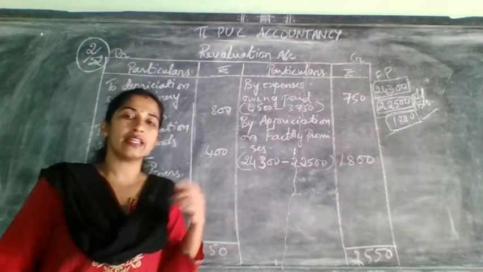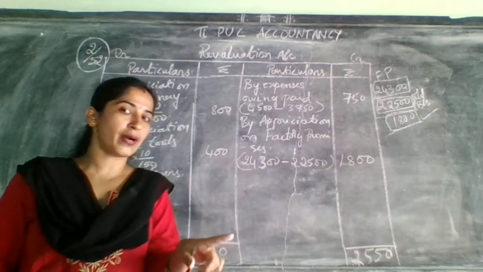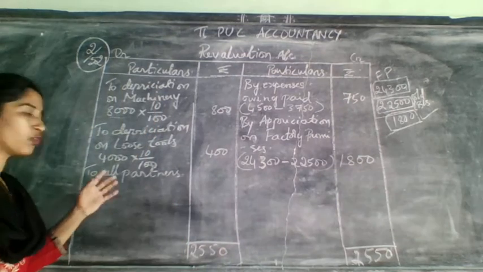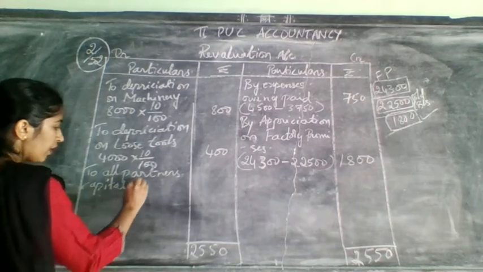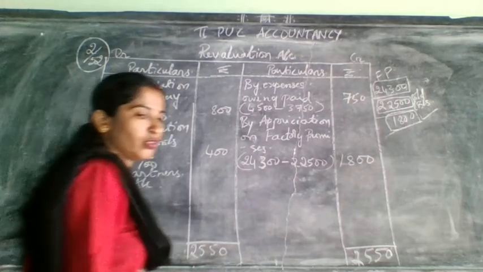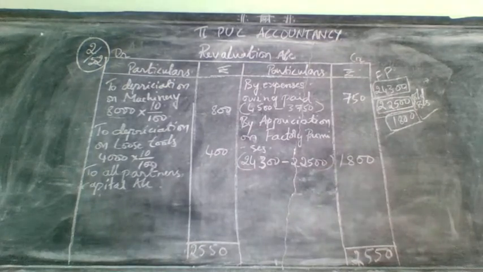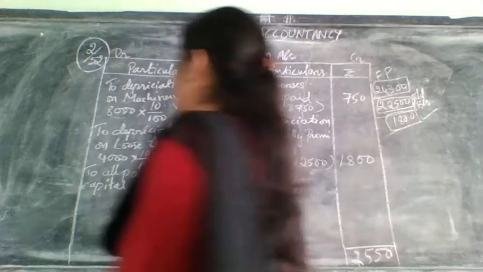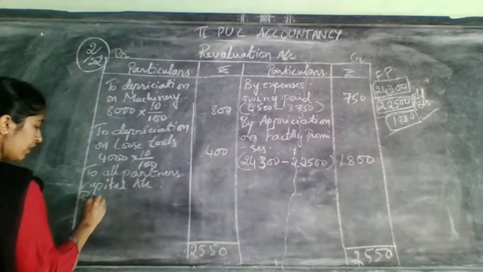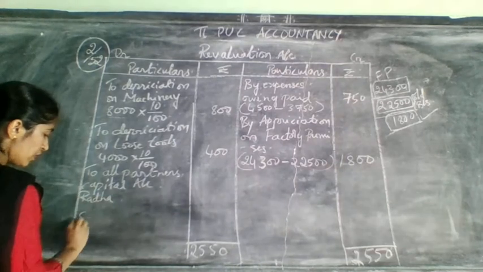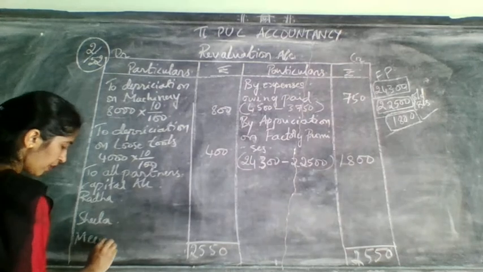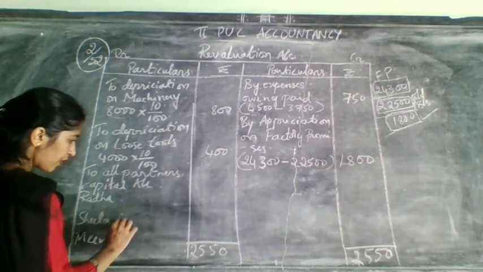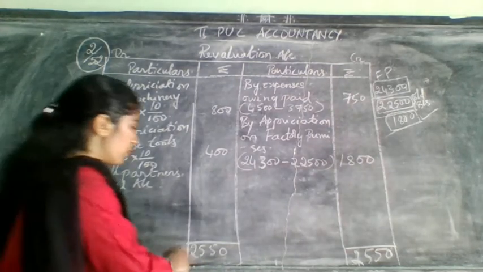Because in the admission of a partner you are writing old partner, and here you are writing to all partners capital account. Who are the partners now? Write their names. Radha, Sheila and Meena.